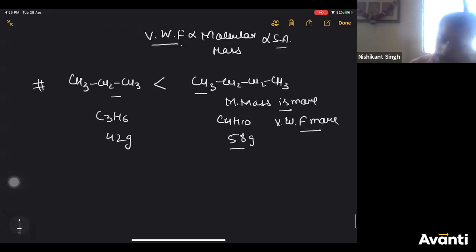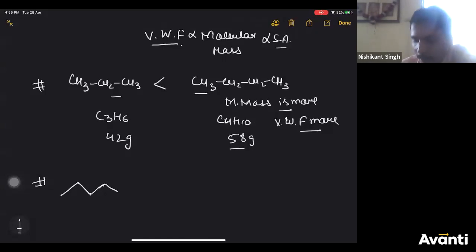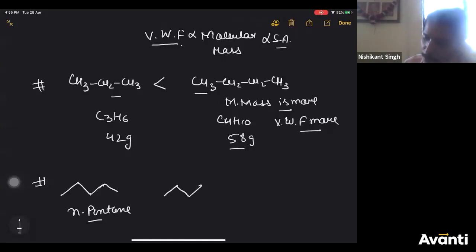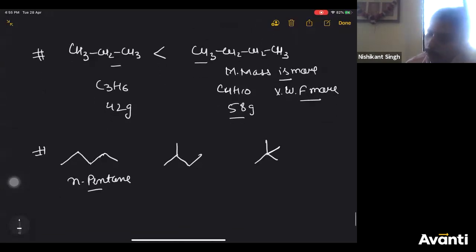Now, the second example is if you take pentane, 1, 2, 3, 4, 5. This is n-pentane. If you take its chain isomers, 2-methyl butane, which is isopentane, and neopentane.